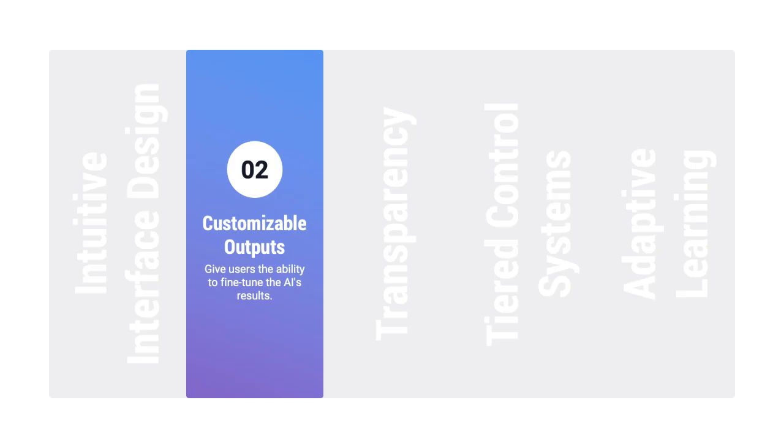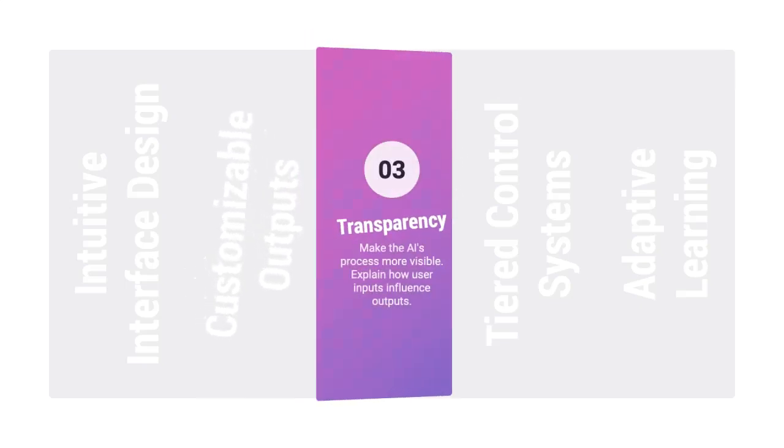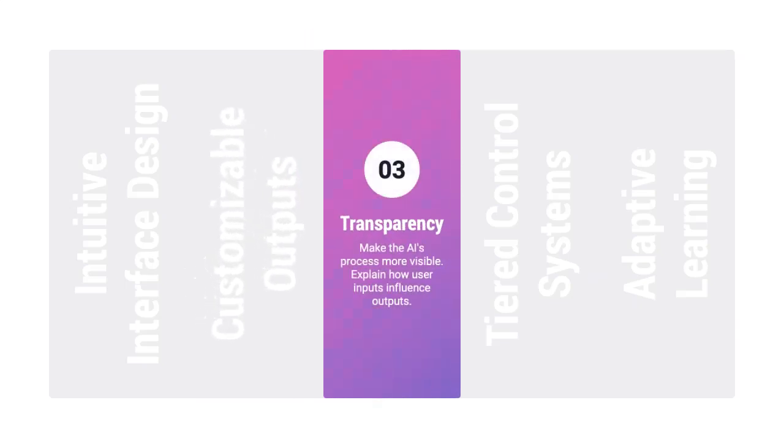Our third strategy is transparency. Make the AI's process more visible. Explain how user inputs influence outputs. Show confidence levels for AI-generated content, and illustrate how user choices contribute to the system's ongoing learning.